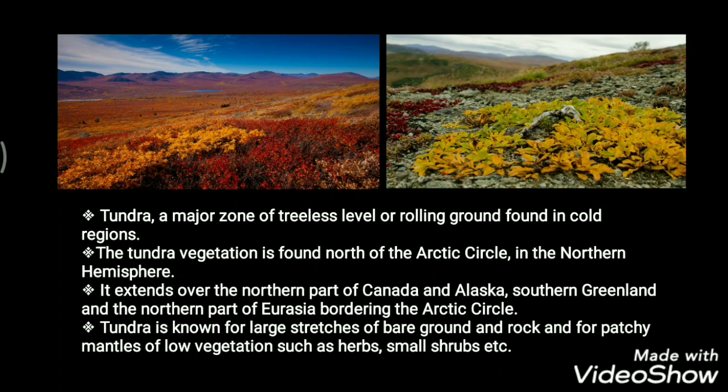Now the tundra vegetation is found north of the Arctic Circle in the northern hemisphere. It also extends over the northern part of Canada and Alaska, southern Greenland, and the northern part of Eurasia bordering the Arctic Circle. So in these areas we can get tundra vegetation. Tundra is known for large stretches of bare ground and rocks, and for patchy mantles of low vegetation such as bogs, small shrubs, etc.